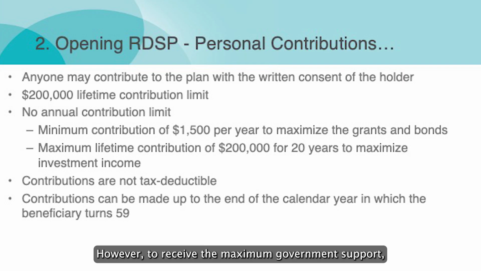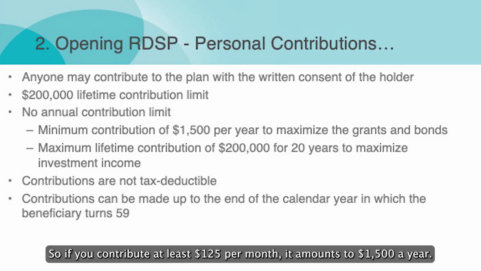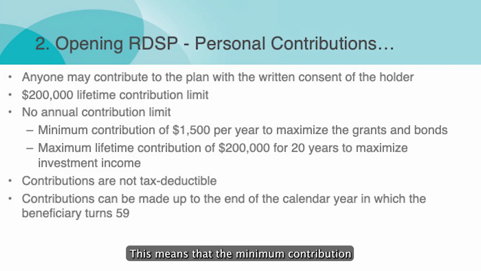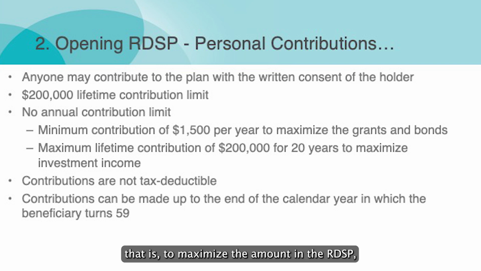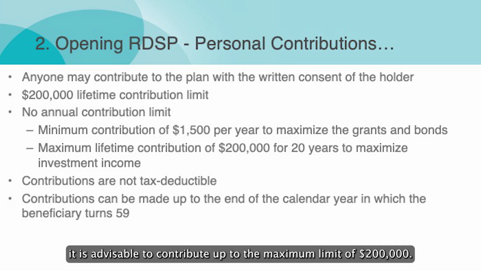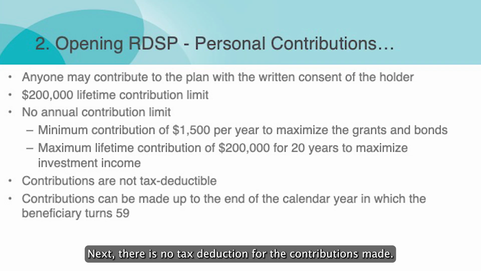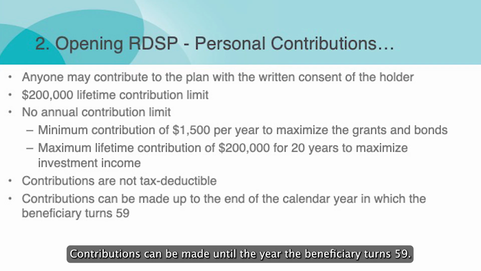However, to receive the maximum government support, it is advised to contribute at least $1,500 annually. So, if you contribute at least $125 per month, it amounts to $1,500 a year. This means that the minimum contribution to receive the maximum government grants or bonds is $1,500 annually. And of course, to maximize investment returns, that is, to maximize the amount in the RDSP, it is advisable to contribute up to the maximum limit of $200,000. Next, there is no tax deduction for the contributions made. This means that you can contribute after paying all taxes. Contributions can be made until the year the beneficiary turns 59.